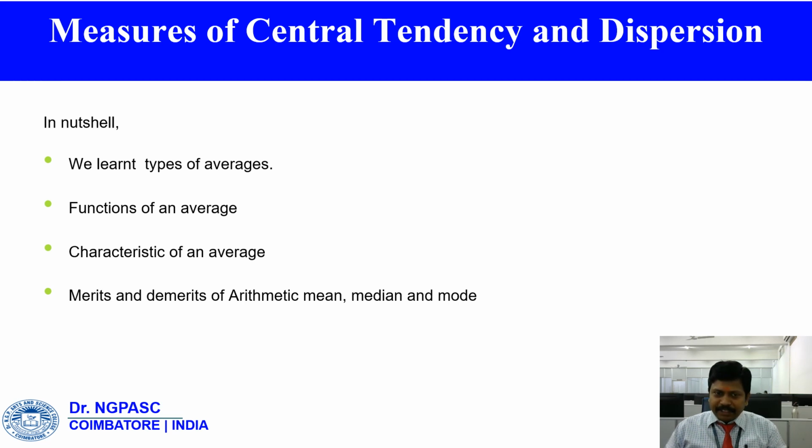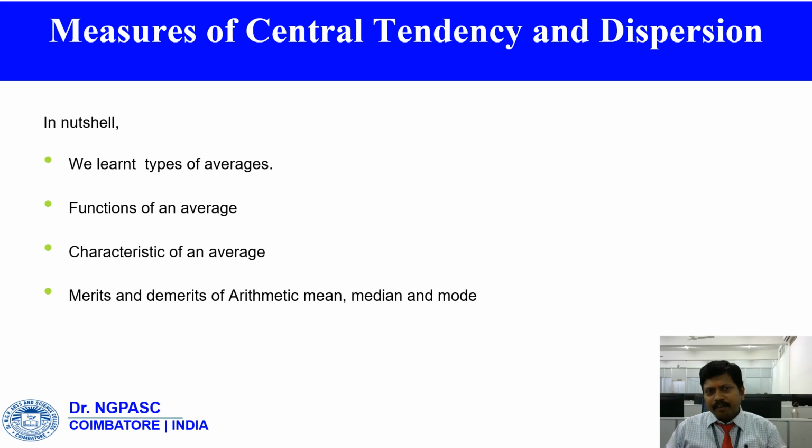Next, we saw the different functions of an average and the characteristics of an average. And finally, we saw the merits and demerits of arithmetic mean, median, and mode.